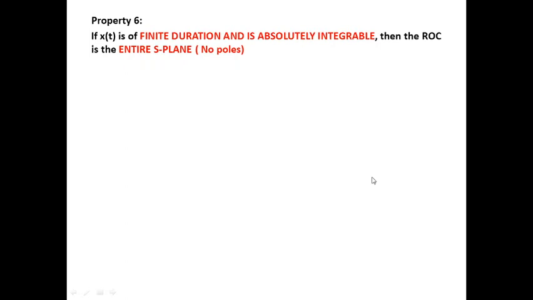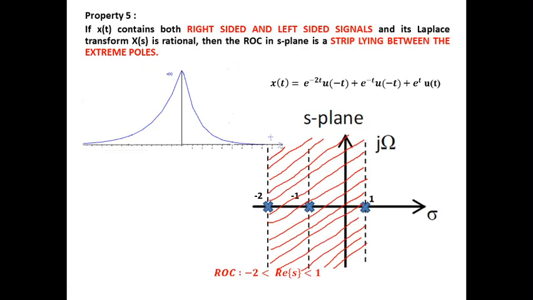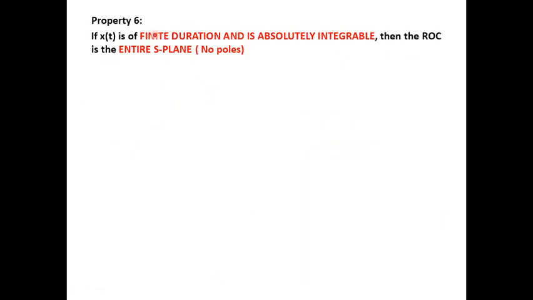Property number 6. If x of t is of finite duration and is absolutely integrable, then the ROC is the entire S plane. I would like to make a small indication regarding the previous one. Here we need to assume that x of t does not decay to 0, but just goes on extending till infinity. It is not finite, it just extends. And again here also you have to assume that it extends. In that case it will be taken as a left-sided and a right-sided signal. Returning back to property number 6: if x of t is of finite duration and is absolutely integrable, then the ROC is the entire S plane.